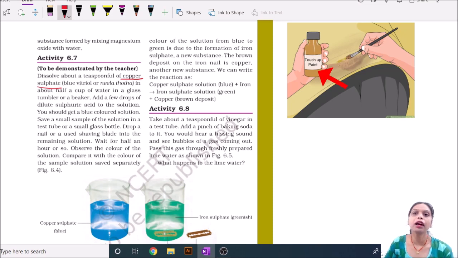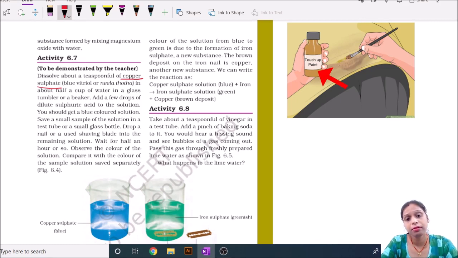You will feel that the color of the solution is converted into a blue color. We take a shaving blade that you can use for shaving and put it into that and leave it until the color of the solution changes. And what you will feel is that after some time the solution color is converted into green and on the blade a brown deposit is collected there.